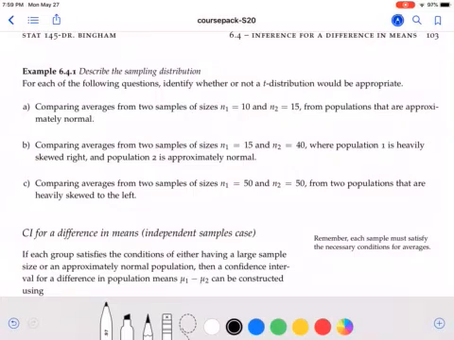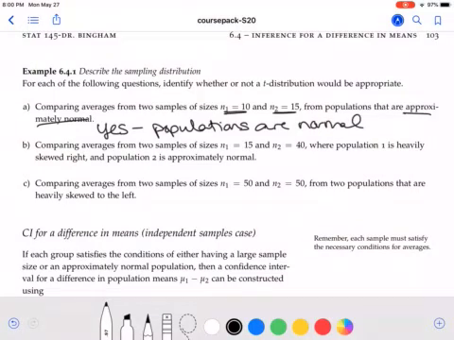First one, we have that we're comparing averages from two samples of size 10 and 15 from populations that are approximately normal. The conditions are similar to what we had seen in section 6.2, but doubled in the fact that we either need a large sample or we need a normal distribution, and now it needs to hold for both groups. Both of these sample sizes are small, so we do not have a large sample, but we know that the populations are approximately normal. So yes, our conditions would be met here. We can use the t-distribution because of the fact that the populations are normal.